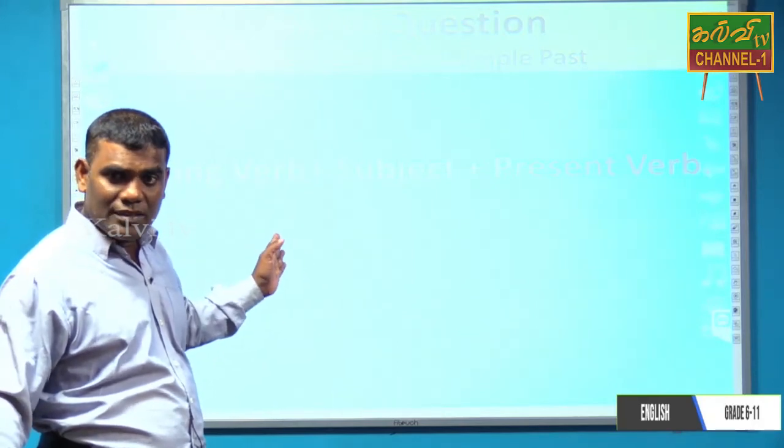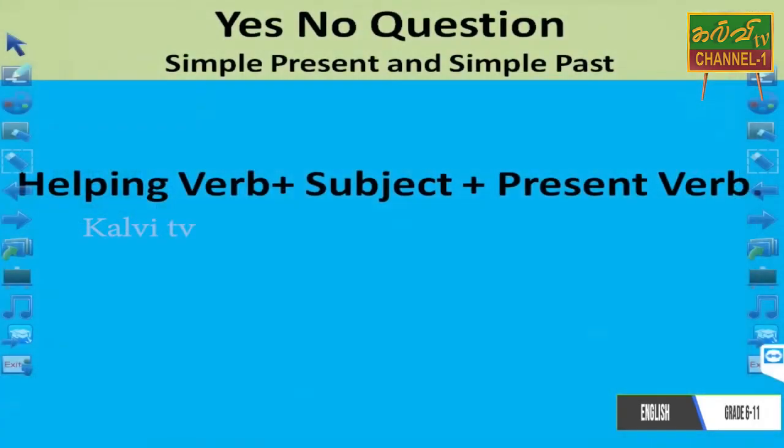First one, helping verb. Then second word, subject, and third, present verb. Here you want to understand the helping verb first, because this sentence is considered a helping verb question.